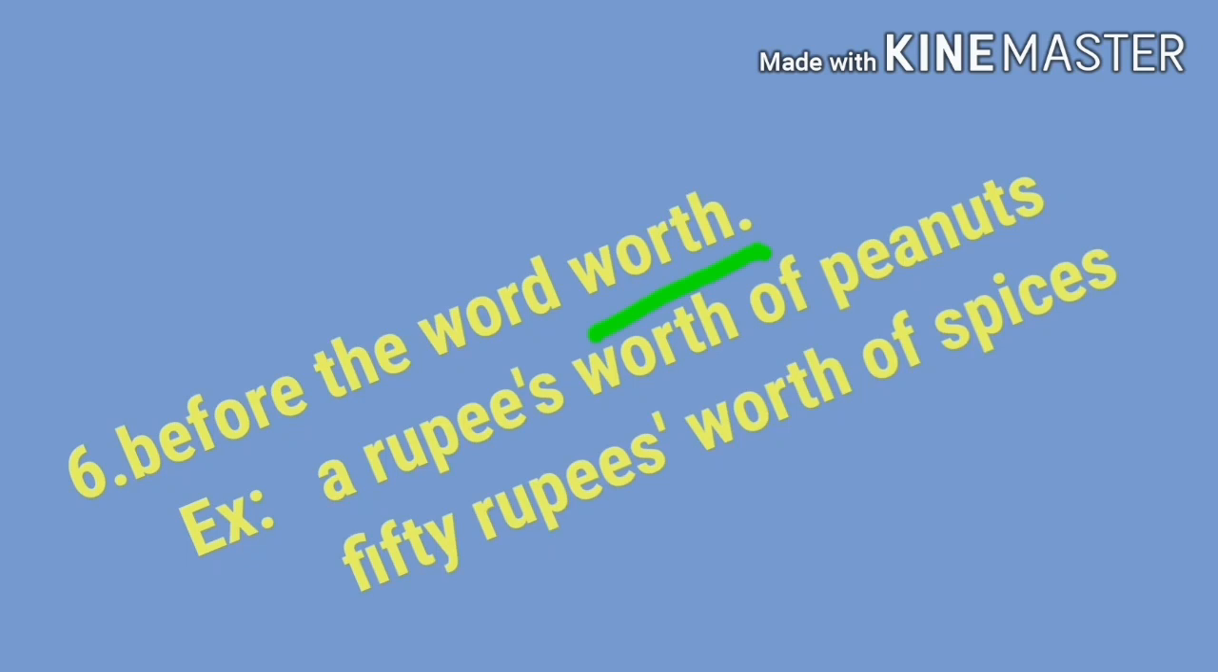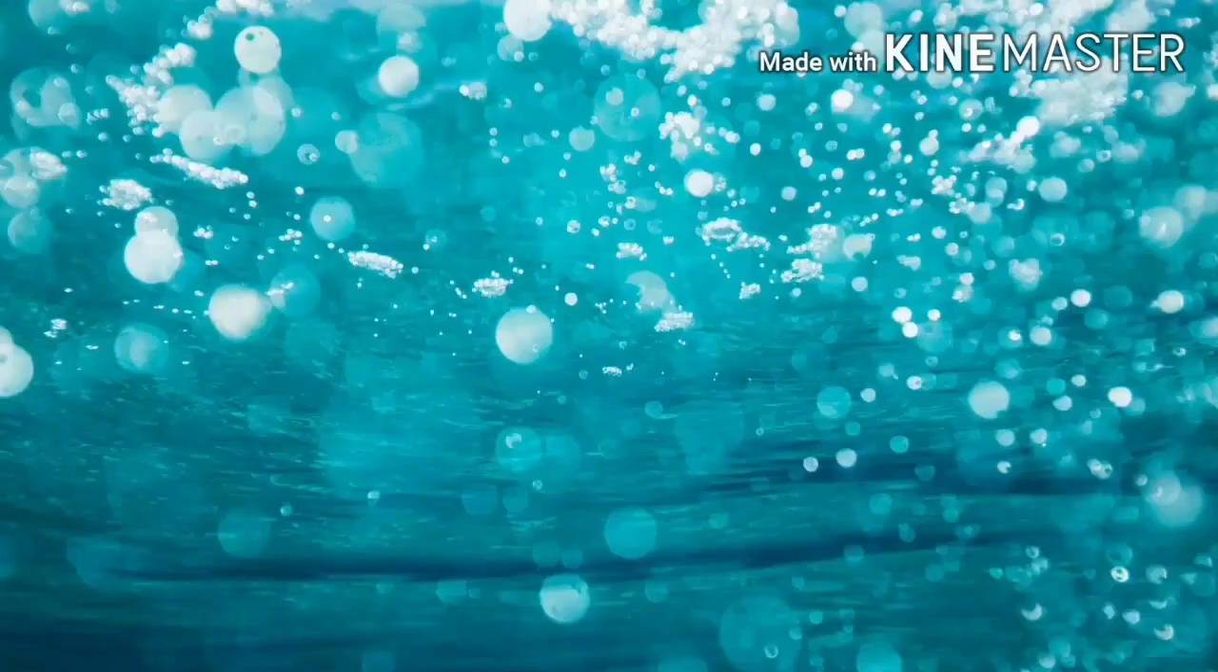Second example, 50 rupees' worth of spices. Here the word rupees ends in the letter s, so we add only an apostrophe to show the possession, to show the ownership. So, 50 rupees' worth of spices. Here the word worth is given, and before it we just add an apostrophe.